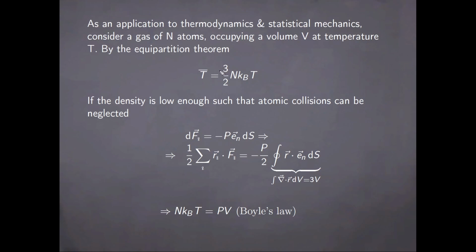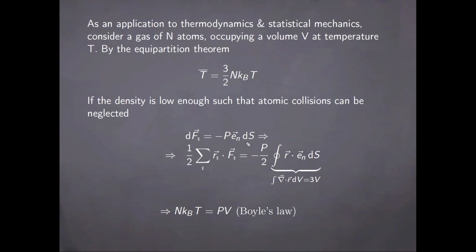a system is equal with 3 over 2 times the number of atoms times the Boltzmann's constant and times the temperature T. Now, if the density is low enough such that atomic collisions can be neglected, then an element of force exerted on the gas by the container constraining it is going to be equal with the product between the total pressure and an element of surface, and the force is directed opposite to the normal orientation of the surface. That is, it's directed inward as it's keeping the gas inside.